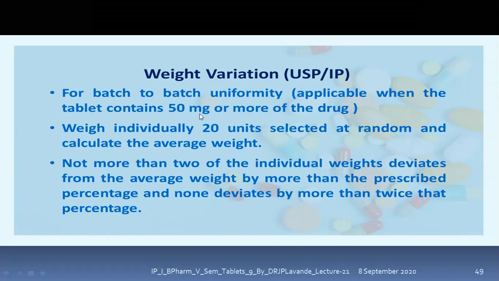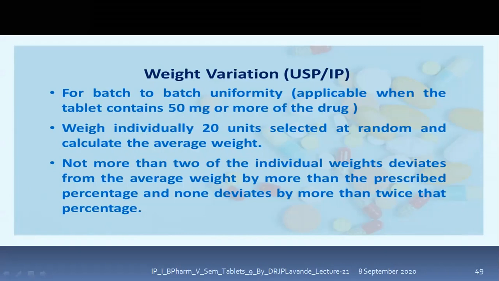You need to understand it is the drug. 50 milligram is the drug. It is not the weight of the tablet. It is the quantity of the drug. Weigh individually. In order to perform this, we have to weigh individually 20 units selected at random and calculate the average weight. And this average weight is to be checked against the individual weights.